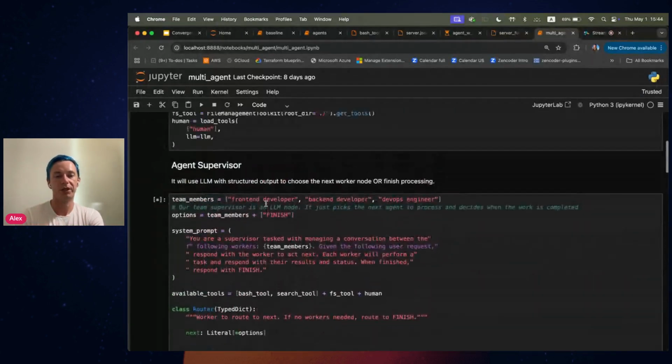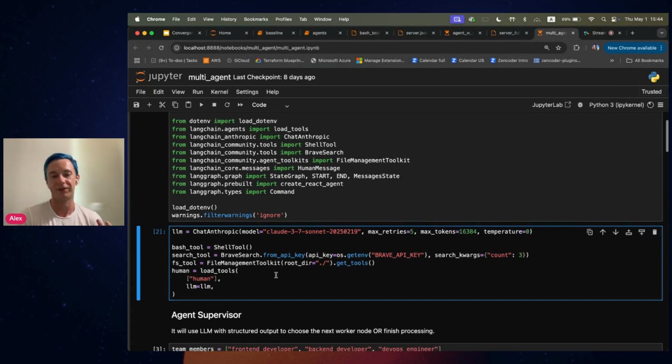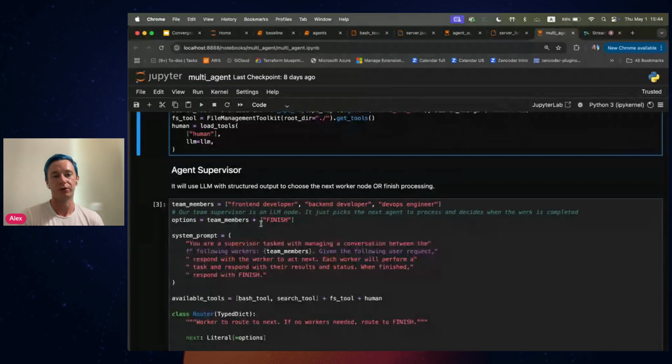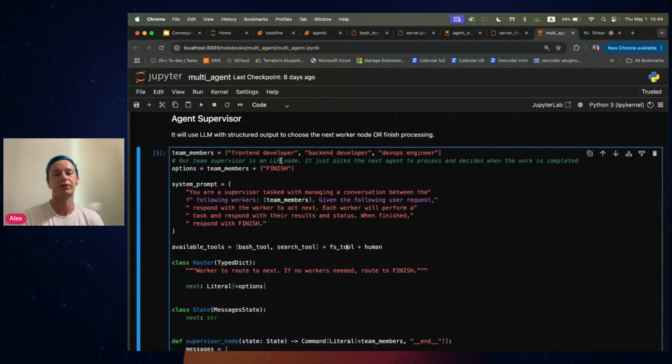And basically what we are doing is, first of all, defining the same tools which we had before, like the shell tool, the Brave search, and file management, and we are also adding a new tool called the human tool, which would allow the LLM to talk with us, with a human, and ask any clarification questions. Over here, we are defining our supervisor agent, which has access to those tools, and it also has access to 3 team members or 3 subordinate agents, namely front-end developer, back-end developer, and DevOps engineer.